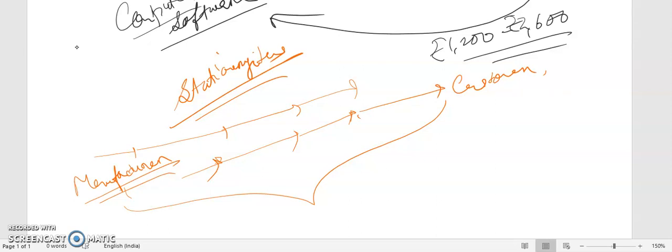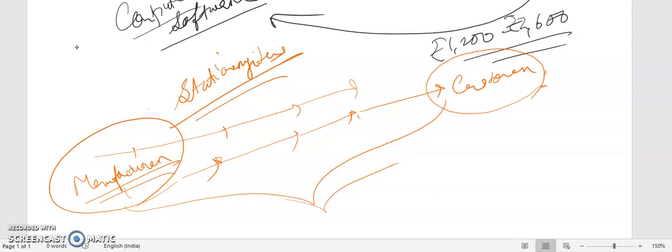So commerce means the entire process when goods are manufactured or produced in a particular place and then transferred to the ultimate customer, until the good reaches the ultimate customer's hand. The whole process is known as commerce.